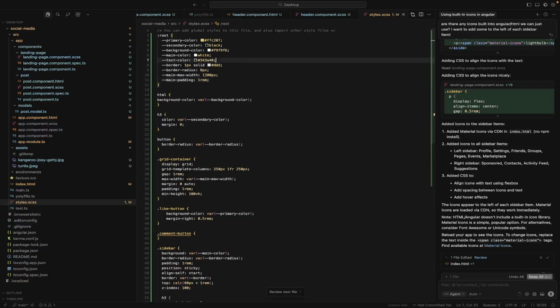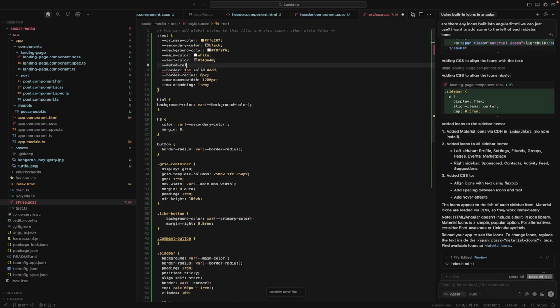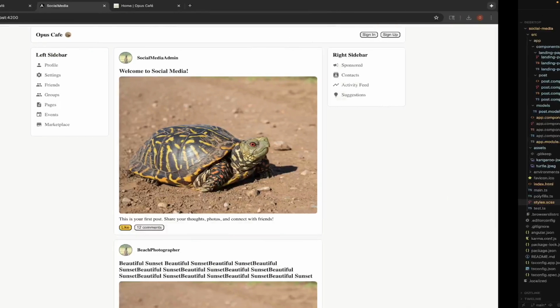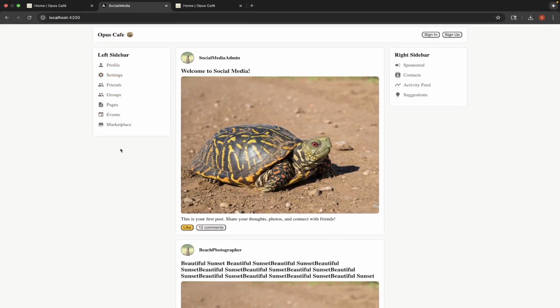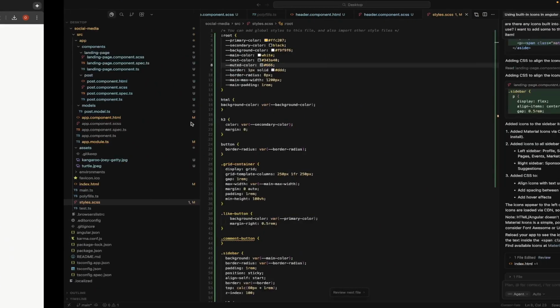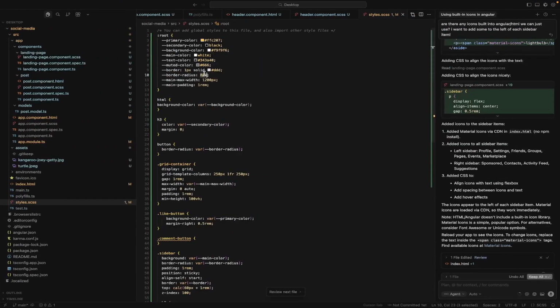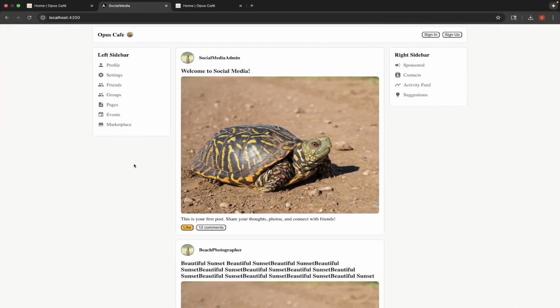We'll put it right under our other colors, muted color of, I like what it was. What do you think? Starting to get there, right? Pretty cool. Obviously, there's a lot missing. There's a lot more we can do. We can actually make maybe our border radius half a rem. What do you think? Looks a little better. I kind of like how this is starting to come out.